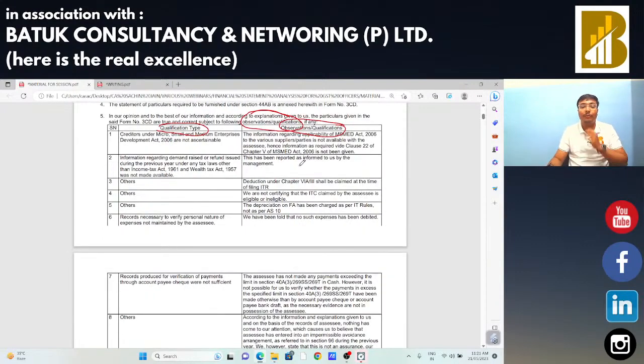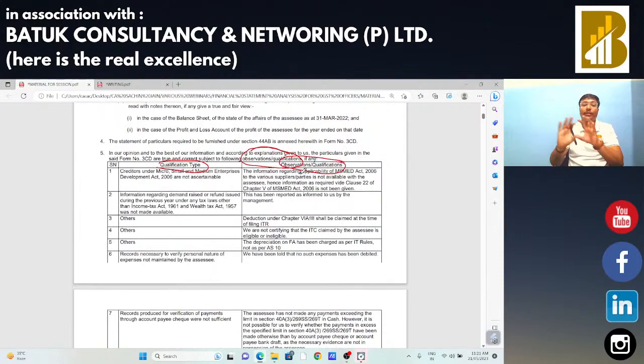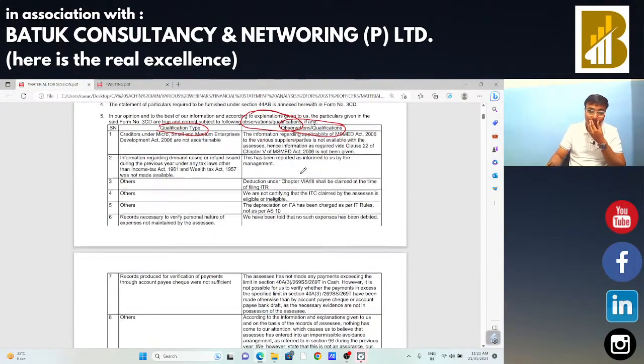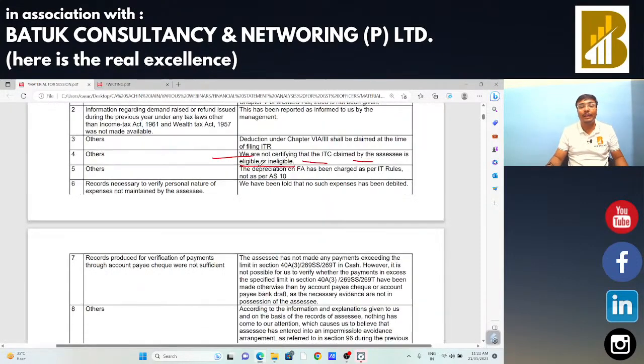So first I am going to read the discussion on certain observations which are provided by the chartered accountant. So in that particular case, this is the point: we are not certifying that the ITC claimed by the assessee is eligible or not. Okay, this type of comment is provided by the chartered accountant, that is income tax auditor. This comment is general, वो provide करवाएगा because how he can analyze the things that the input tax credit is eligible or not. Okay, this is the responsibility of GST auditor, or the one who is doing the GST work of that particular entity.